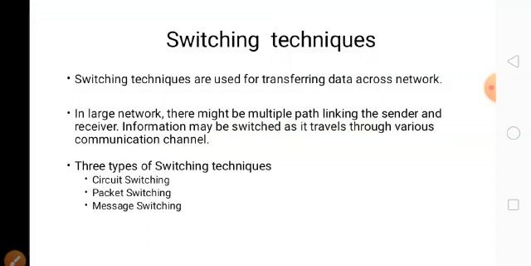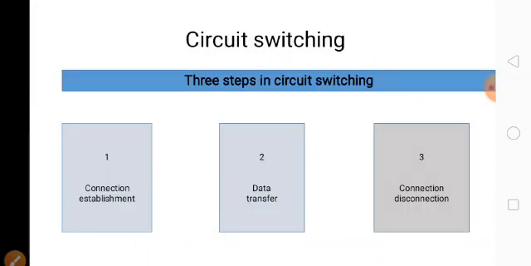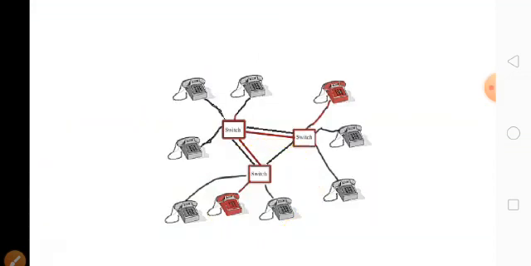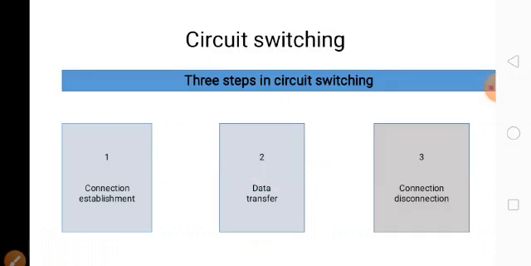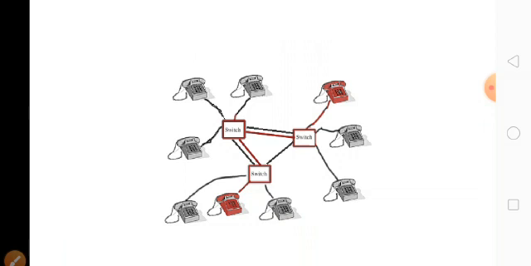Here we have three types of switching techniques: circuit switching, packet switching, and message switching. In circuit switching, we have only three steps. First one is connection establishment, second one is data transfer, then connection disconnection. The example for circuit switching is a telephone connection.